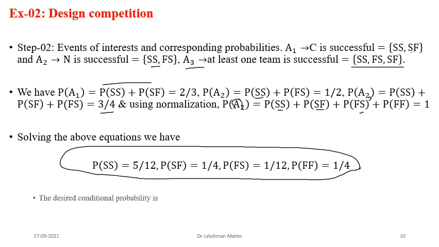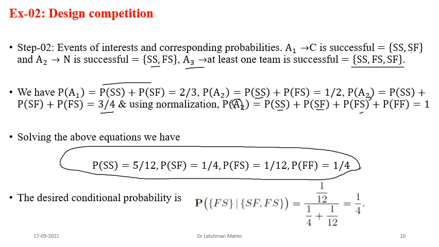Now the problem asks us to find the desired probability, which is a conditional probability. Suppose at least one team succeeds, and suppose that success comes from the innovative team.